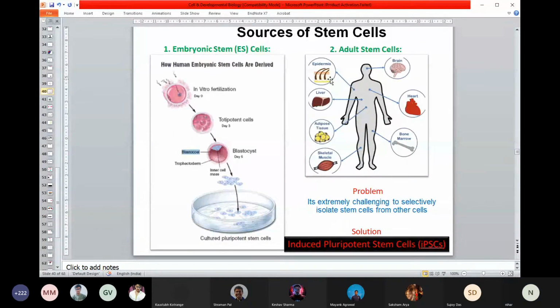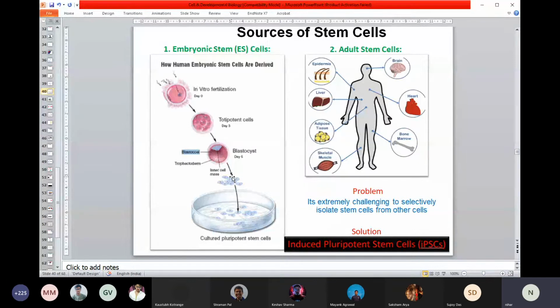Now you can think about some of the serious issues. In theory, it is absolutely fine. It's possible to do. But look at the practical angle. First thing is where you can get those stem cells for therapeutic purposes. Obviously, the first choice could be your embryo, right? You can get them from the fertilized egg. You can split and get different kinds of stem cells. They are pluripotent, so from there you can make different kinds of organs. That is possible. But here are serious ethical issues.